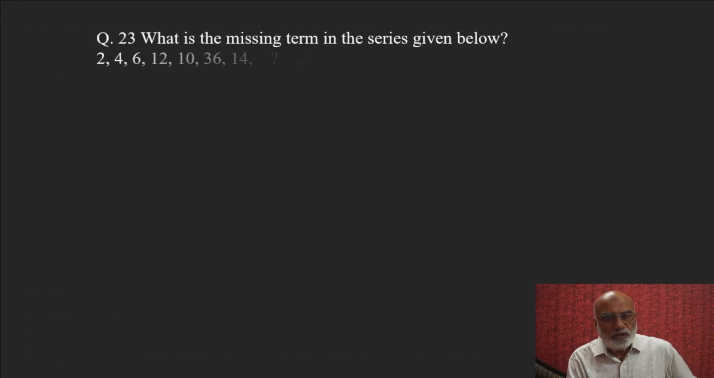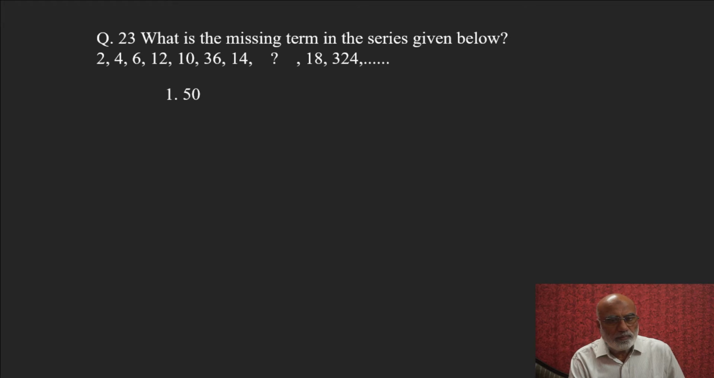Let us go to question number 23. What is the missing term in the series given below? The series given is 2, 4, 6, 12, 10, 36, 14, question mark, 18, 324. See, when such kind of series are given, as you know, we have to identify the pattern. It is 2, 4, 6. Up to this point, if you take the table of 2, it is 2 ones are 2, 2 twos are 4, 2 threes are 6. But then therefrom, the series breaks.